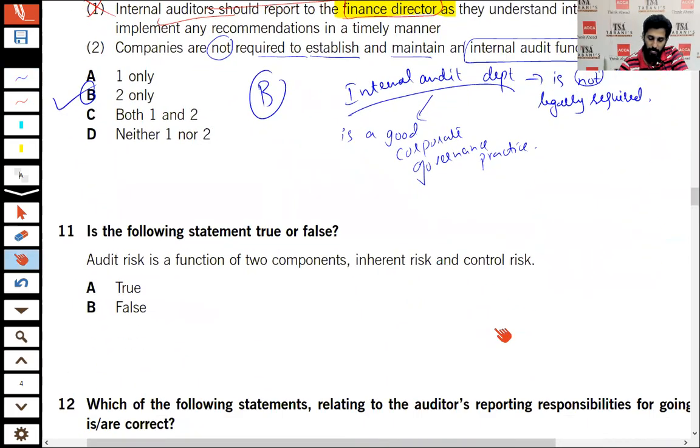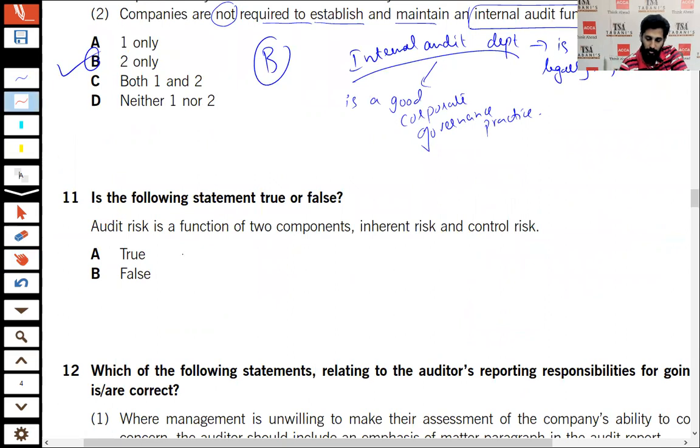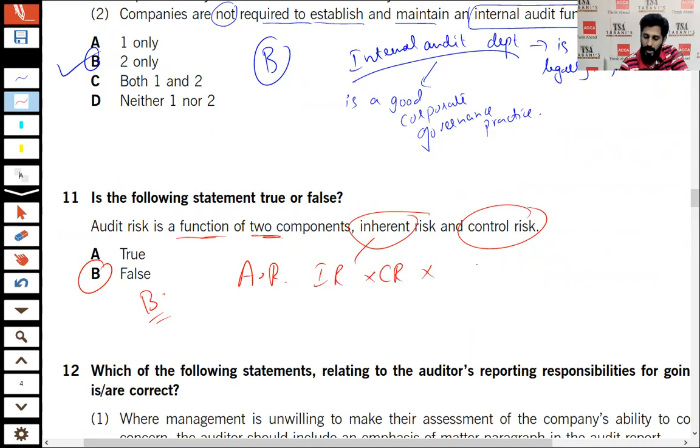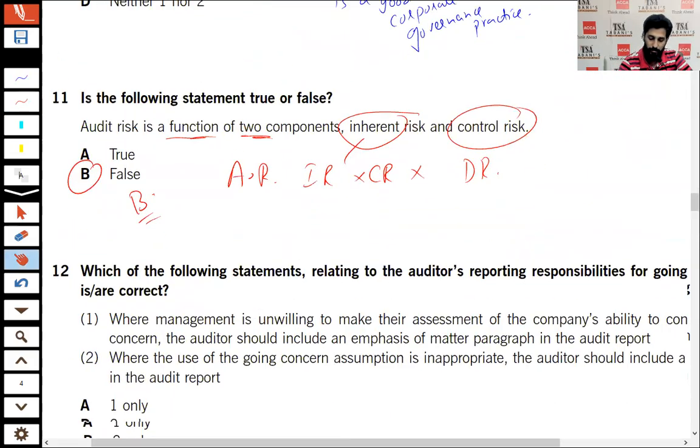Number 11. Audit risk is a function of two components, inherent risk and control risk. Absolutely false, because audit risk includes inherent risk, control risk, and detection risk as well. So this is 100% false. Number 12.